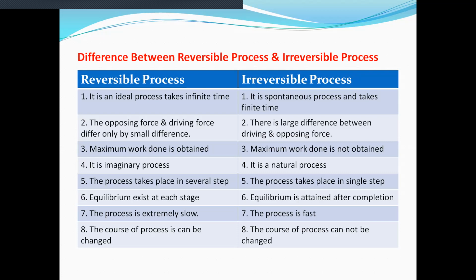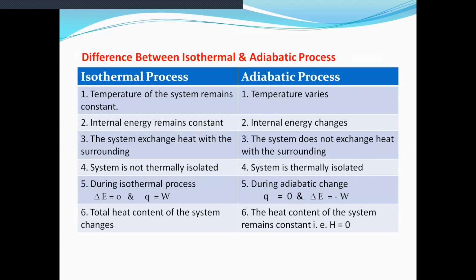It is an imaginary process versus a natural process. It takes place in several steps versus a single step. Equilibrium exists at each stage in reversible process, while equilibrium is attained after completion of reaction in irreversible process. Reversible process is extremely slow, while irreversible process is fast. So this is the difference between reversible process and irreversible process.